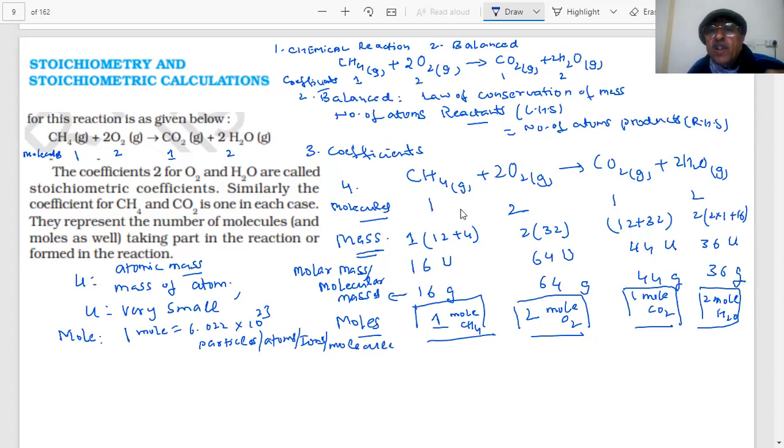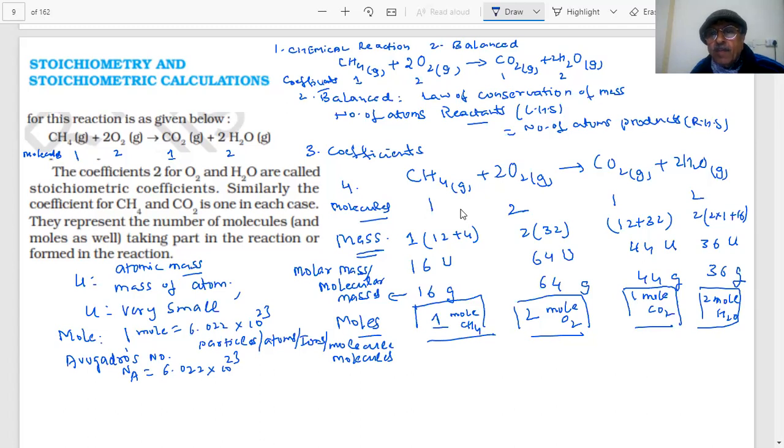So when I say 1 mole of CH4, there are 6.022 into 10 power 23 molecules of CH4. So if I say 1 mole, 2 moles, then how many molecules are there in them, students? This is also called Avogadro's number. Avogadro is a scientist. To honor him, we have given this Avogadro's number. How much? 6.022 into 10 power 23. Somewhere it may be written N0 or N. Okay? Any doubt up to now?